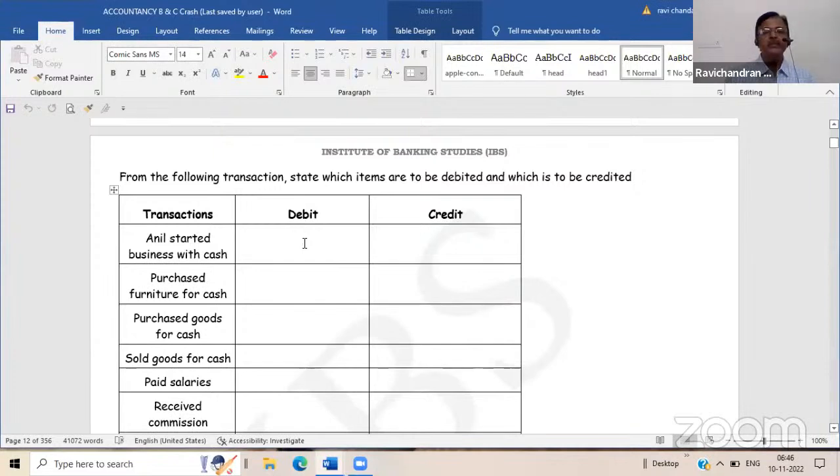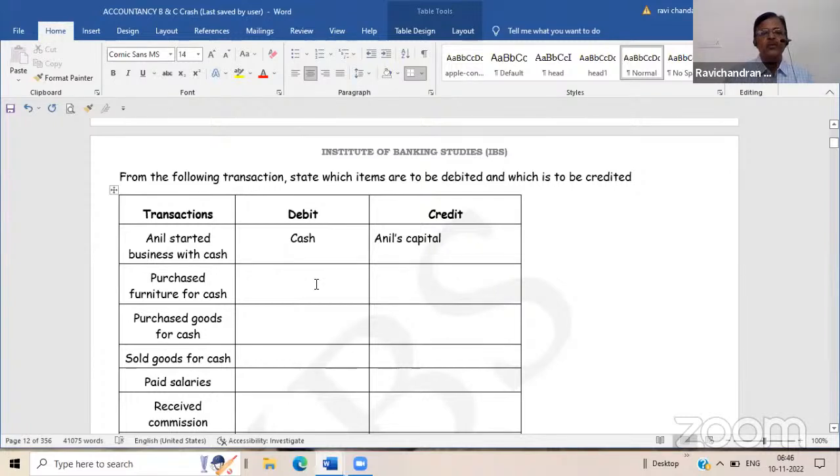Decrease. Cash account debtor to Anil's capital. Yes, capital. Now you tell me, cash account, what type of account is it, whether it is personal, real or nominal? Real account, sir. Capital, real account. Anil's capital.